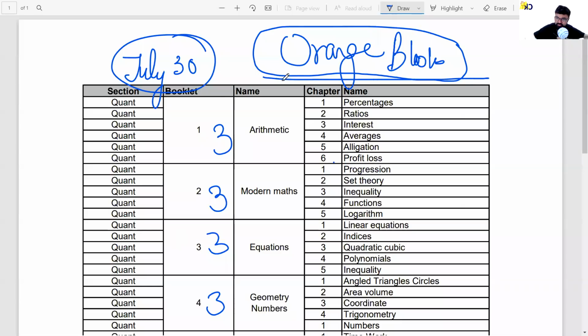Okay, so those who are going for the CAT exam, this is your target. And those who are going for the non-CAT exam, your target is the black books. Complete black books by October. Urgent nahi, October.